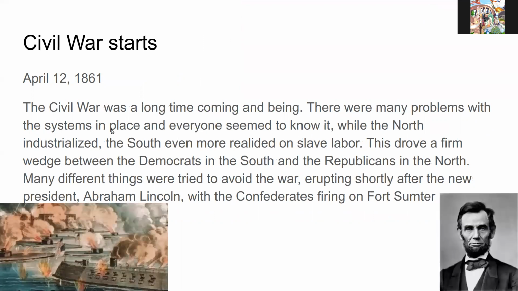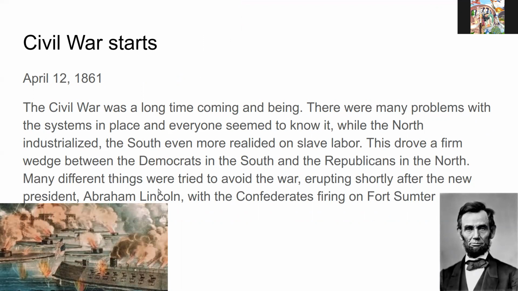The Civil War starts, April 1861. The Civil War was a long time coming. There were many problems with the systems in place, and everyone seemed to know it. While the North industrialized, the South became even more reliant on slave labor. This drove a firm wedge between the Democrats in the South and the Republicans in the North.